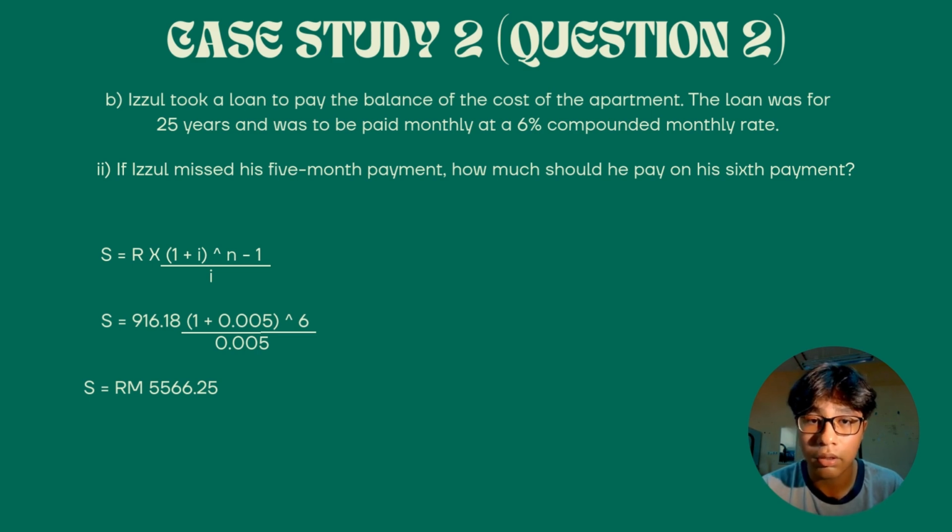We are using 6 because Izul missed his 5th month payment, and he wants to pay all the missed payments on the 6th payment. We can calculate everything, and we get the answer, which is 5,566 ringgit 35 cents, and that's all.